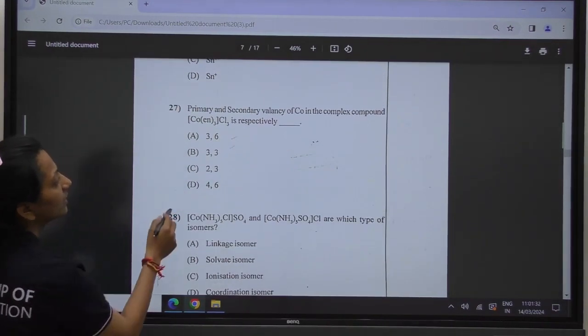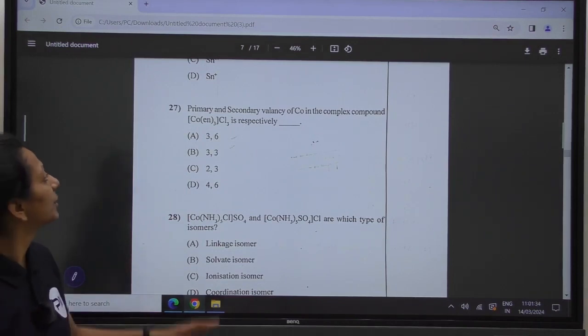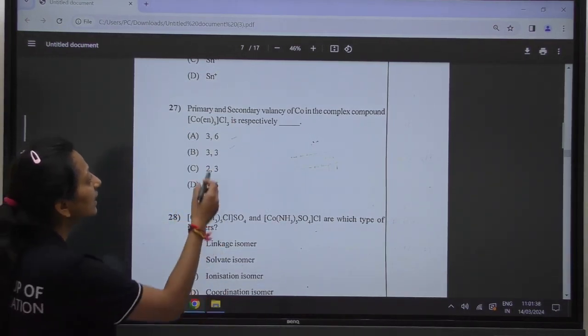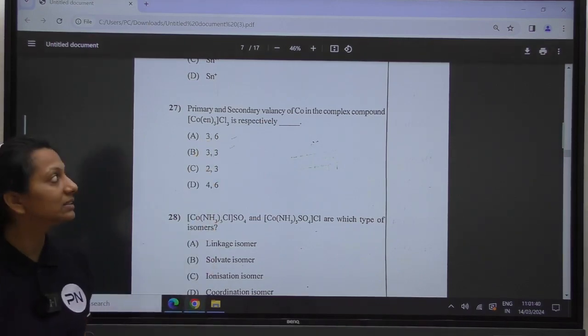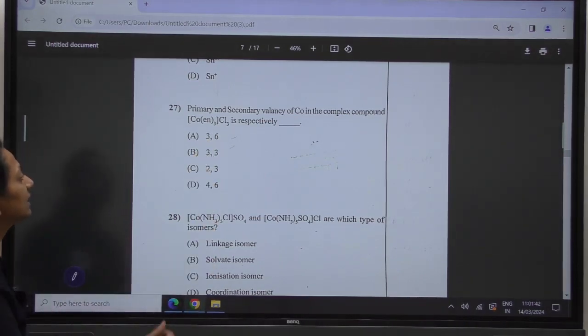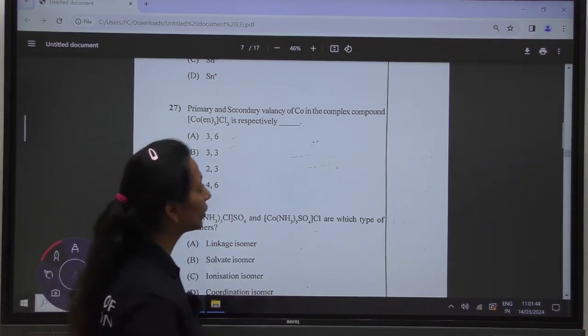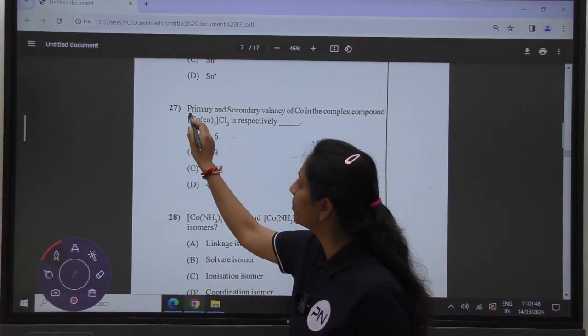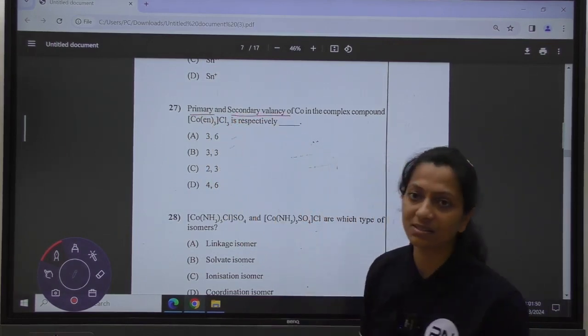Primary and secondary valency. Question number 27. Primary and secondary valency of Co in the complex compound [Co(en)3]Cl3 is respectively. In this, if you make the complex according to Werner, we know it has given you two kinds of valency, primary valency and secondary valency.